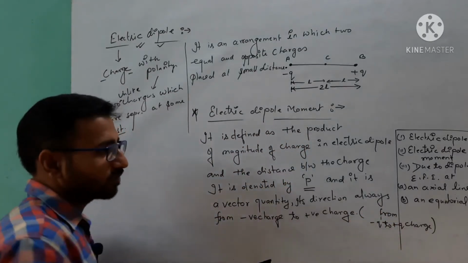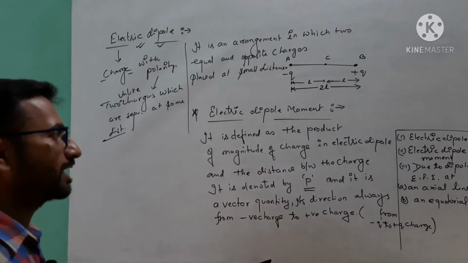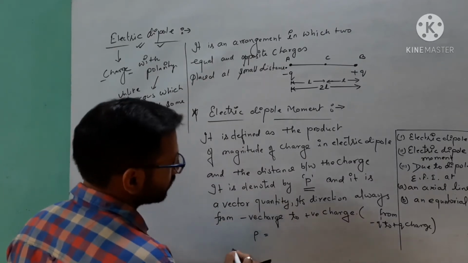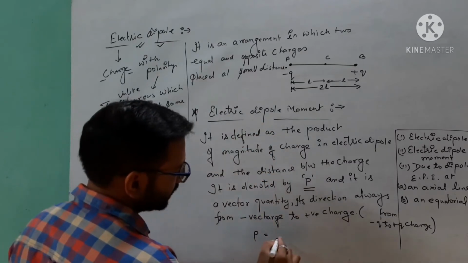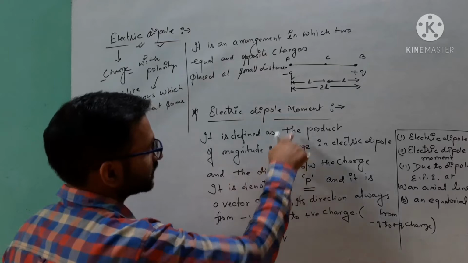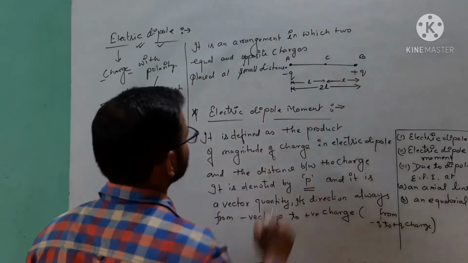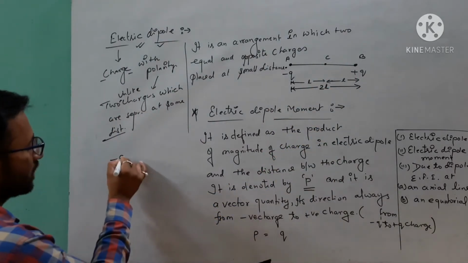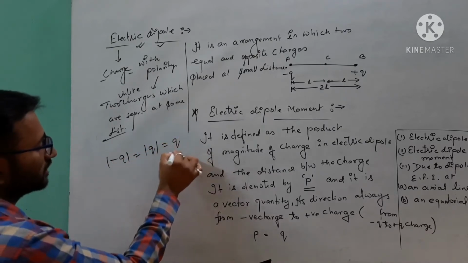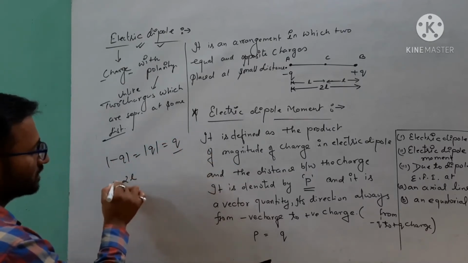So here when we want to show the numerical formula for this, we can write P is equal to electric dipole moment. P is equal to the magnitude of charge, as we know that both charges in an electric dipole are equal in magnitude. I have already explained this, and the distance between them is 2L.